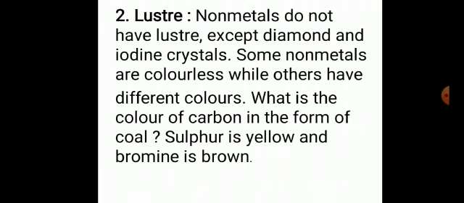Nonmetals do not have luster except diamond and iodine crystals. Some nonmetals are colorless while others have different colors. What is the color of carbon in the form of coal? It is black in color. Sulfur is yellow in color and bromine has brown color. Nonmetals are non-lustrous. The exception is diamond and iodine. Diamond and iodine crystals have a shiny surface. Some non-metals are colorless, but few have different colors. For example, carbon has black color, sulfur exists in yellow color and bromine is brown in color.